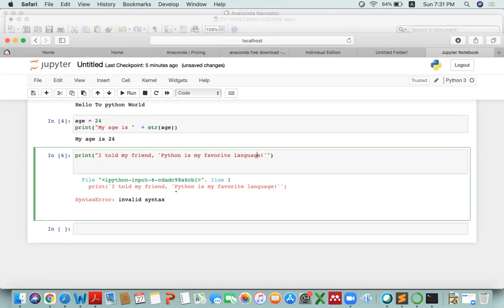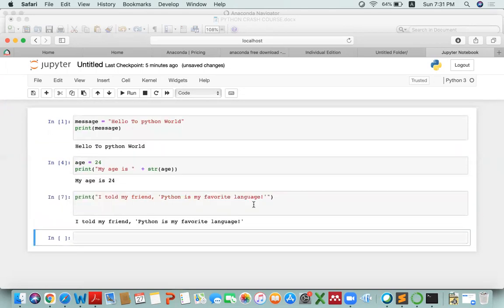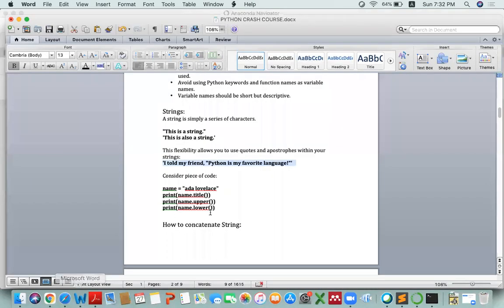And I will write the inner statement in single inverted comma. And if I run it, it's fine. Okay. So we have to use these single and double inverted commas interchangeably. If external is double inverted, then internal should be single inverted. If internal is double inverted, then external should be single inverted. Okay. So it was all about the strings.